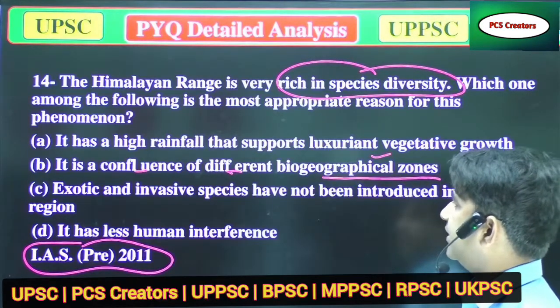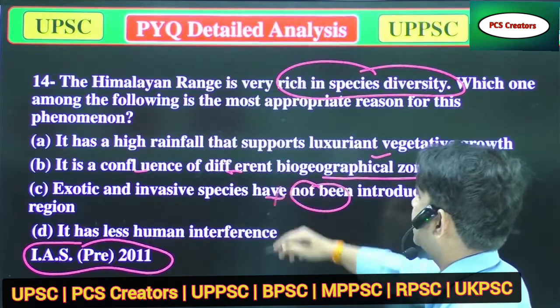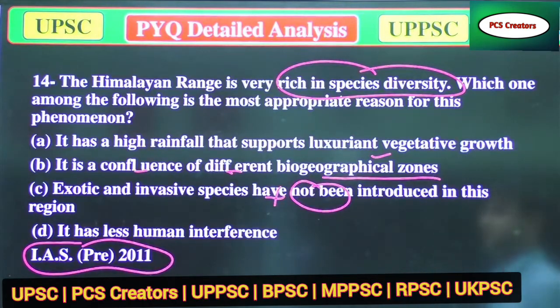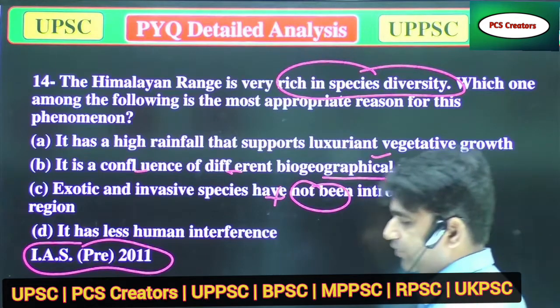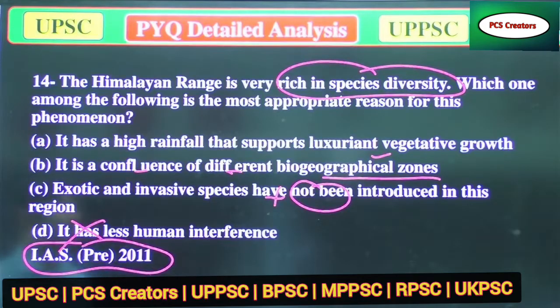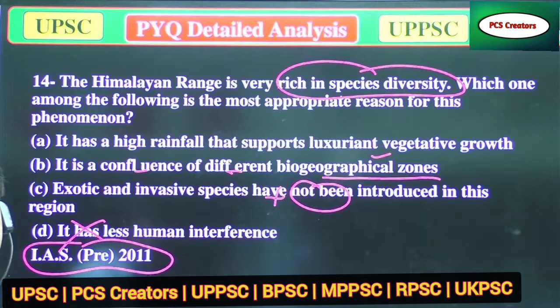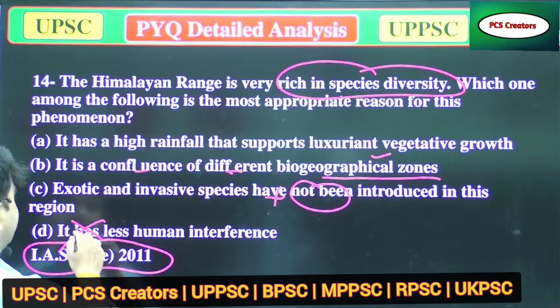C, exotic and invasive species have not been introduced in this region. And D, it has less human interference. Now we'll eliminate some options. Option D is incorrect because the Himalayan range also has some human interference. So we have eliminated option D.